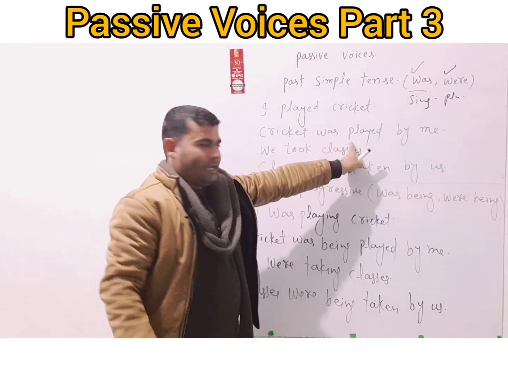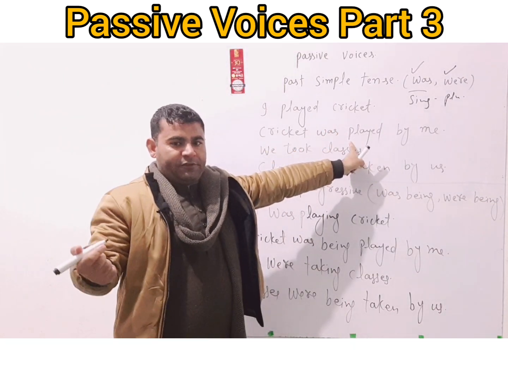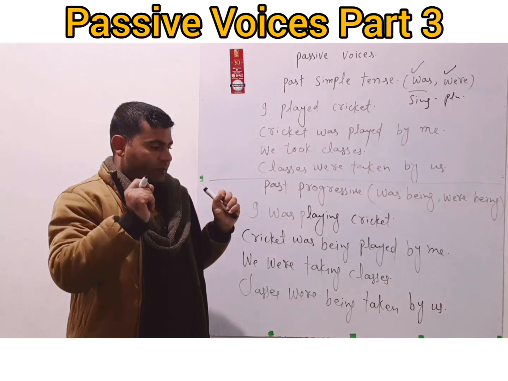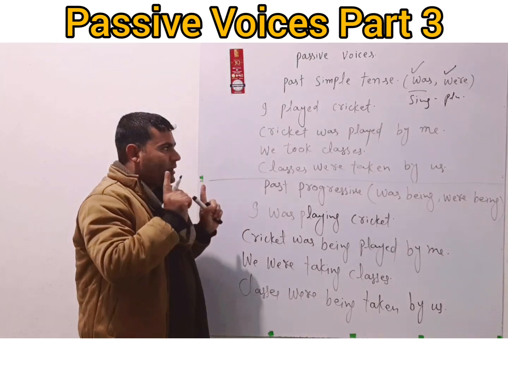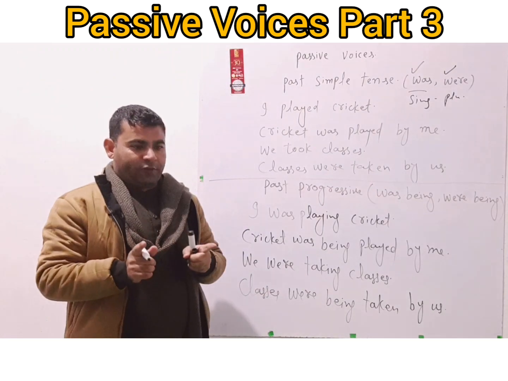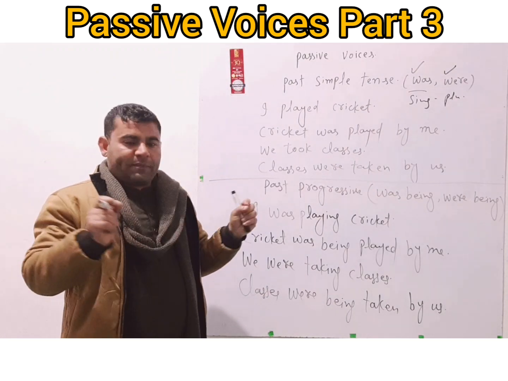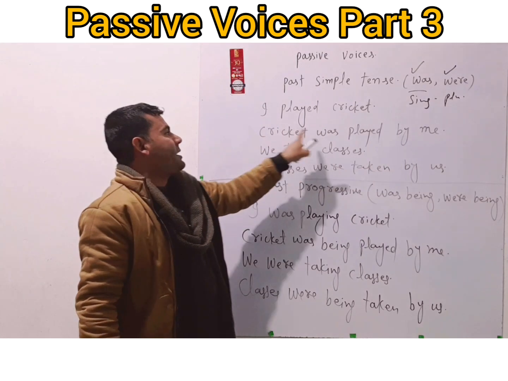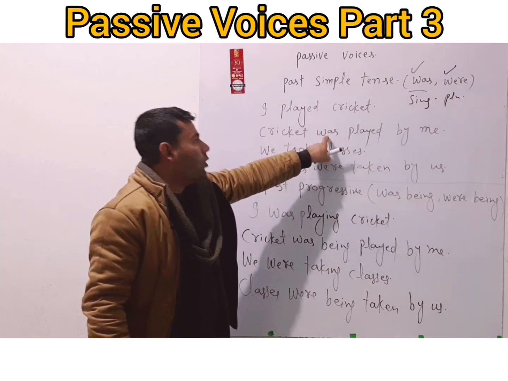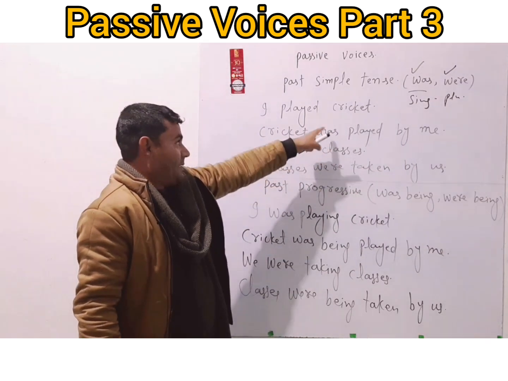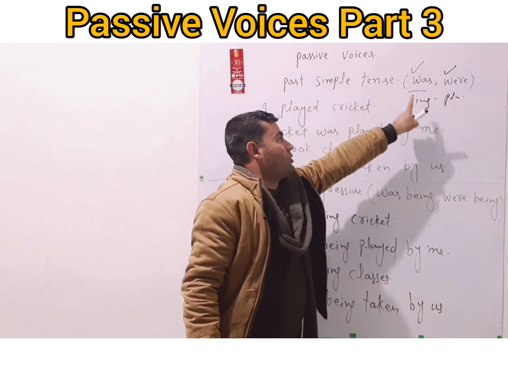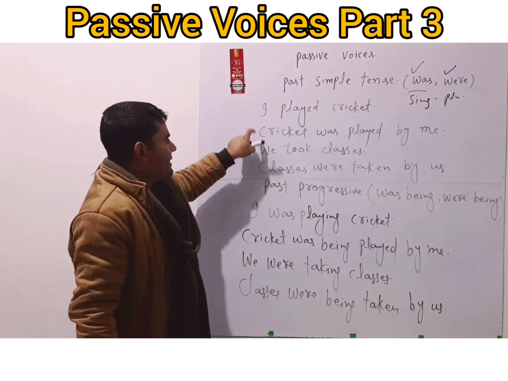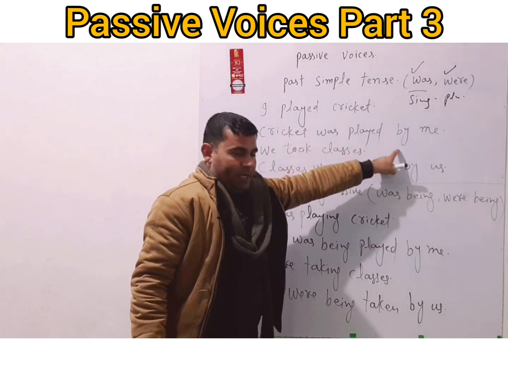And played is, I have mentioned in my previous video, that in the passive voices, we will always use the third form of verb. Only third form of verb is used in the passive voices. If you use any other verb, it's not passive voice, right? So cricket is singular. We put was with it because, as I said, the helping verbs of past simple are was and were. So cricket was played by me.